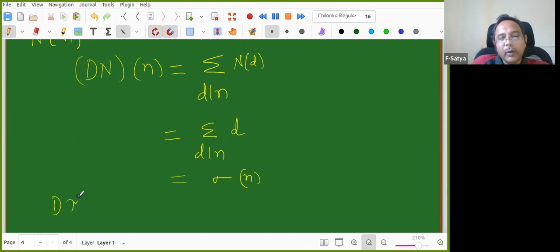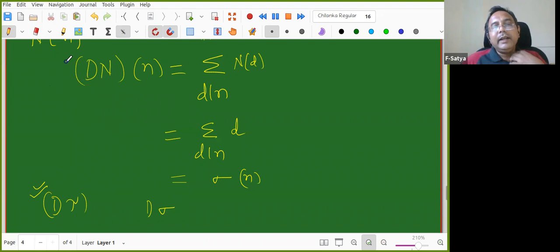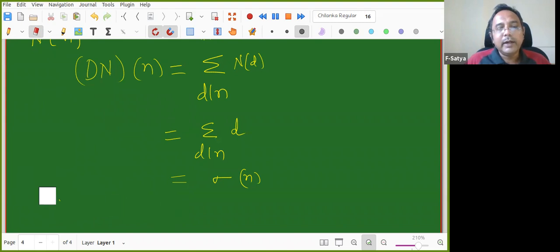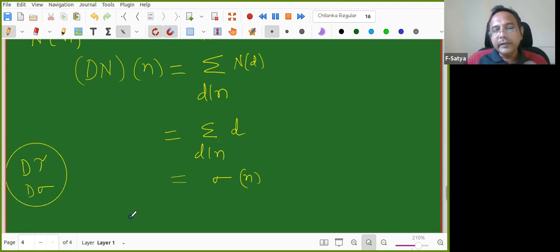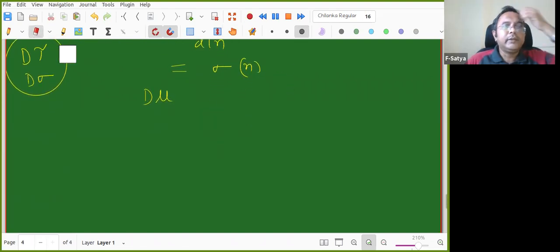Now it is interesting. What is the divisor sum of tau, and of sigma? Try it as an exploration exercise. I will agree that I also do not know these answers, but it is better to explore and try these questions. We will do that later. In this class we will do the divisor sum of mu. So let us work it out.